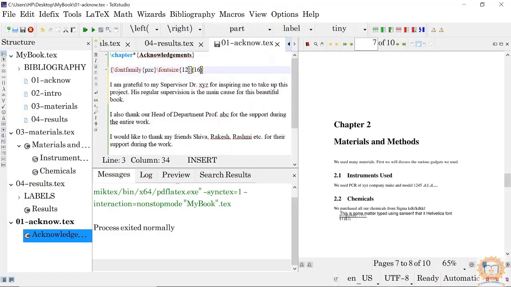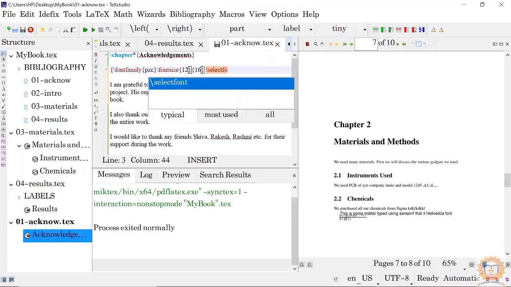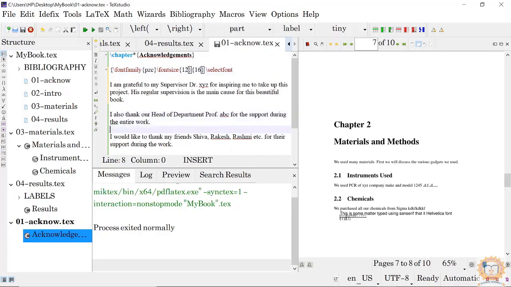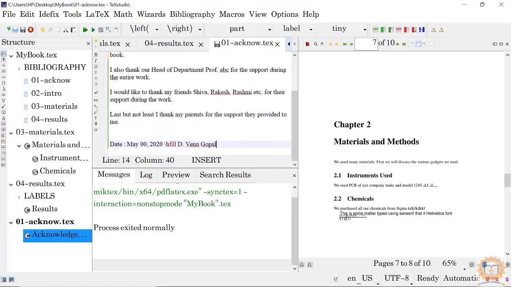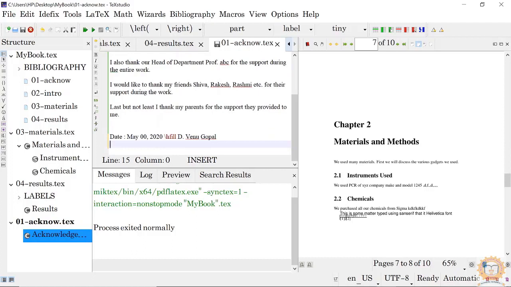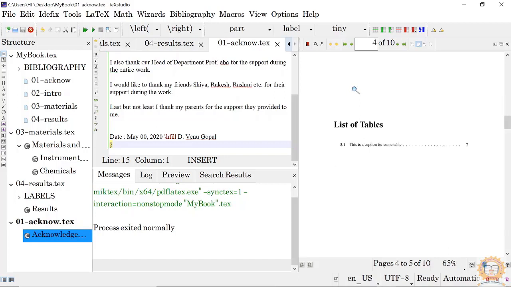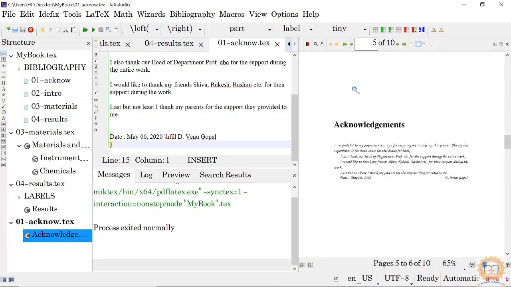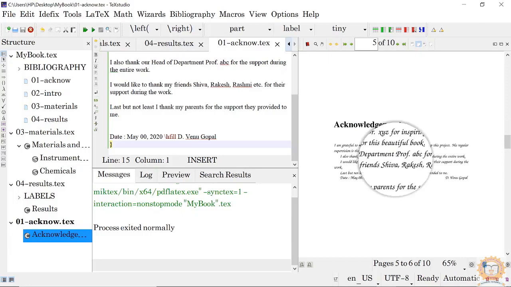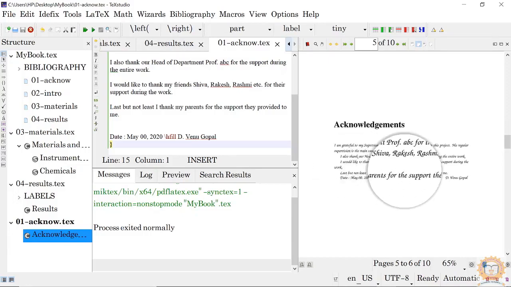Right, select font. Voila, your acknowledgement will now be in Job Sanctuary, but don't forget to put your closing braces here. Otherwise, your entire thesis will be in Job Sanctuary. So you see, go to the acknowledgements. See, the acknowledgements is now in Job Sanctuary.